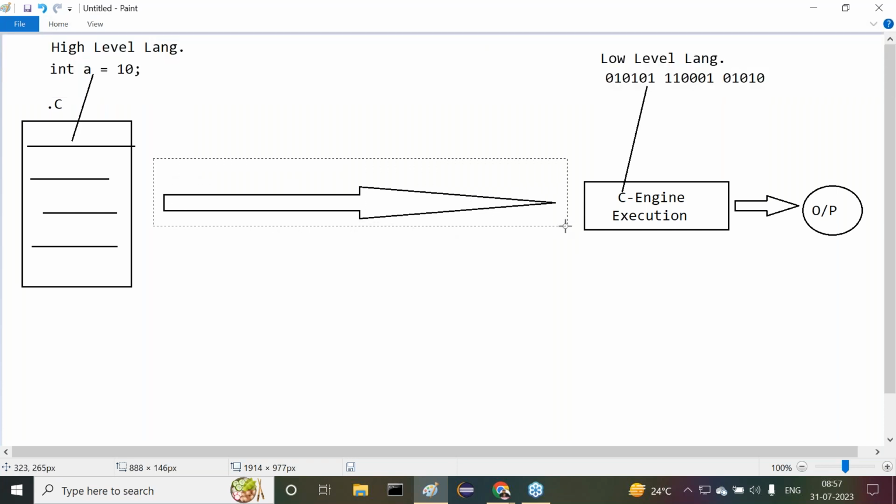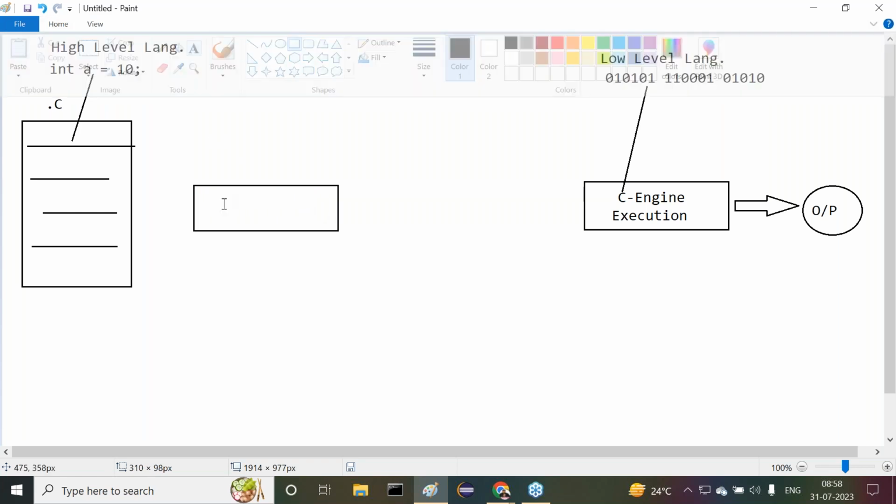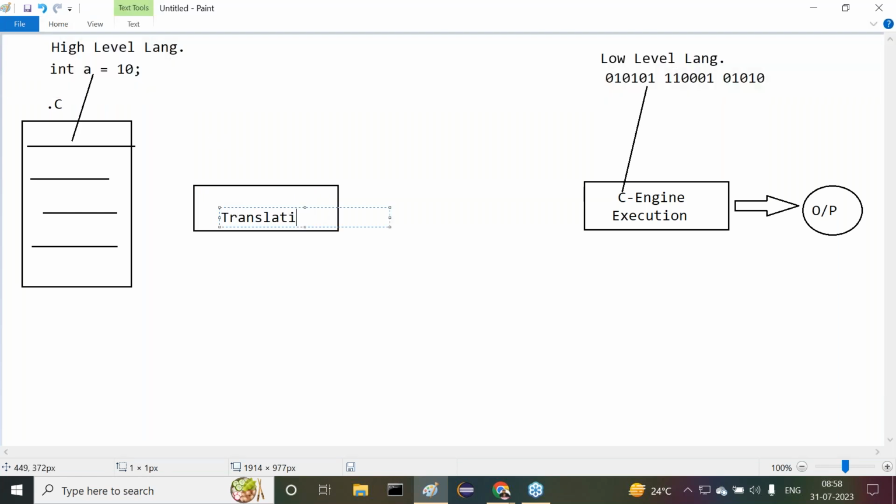Now let's understand this clearly. If we want to execute our program, first we have to translate our program from high level representation to low level representation. After translation, we have to give that low level represented code to the C engine. So we require some translation mechanism or process. Here I'm going to take a translation process.